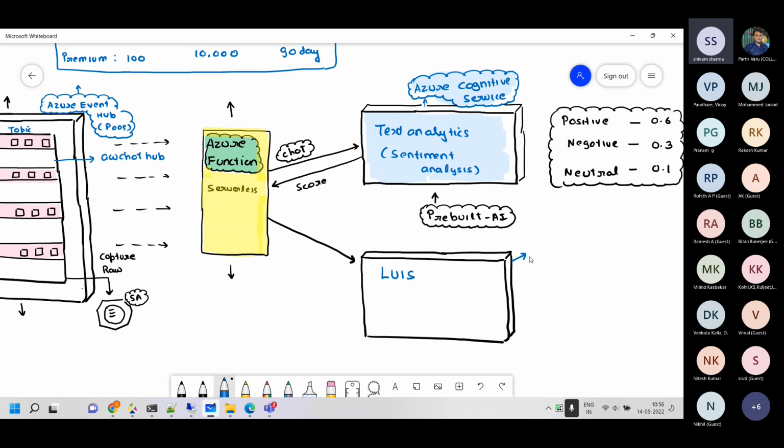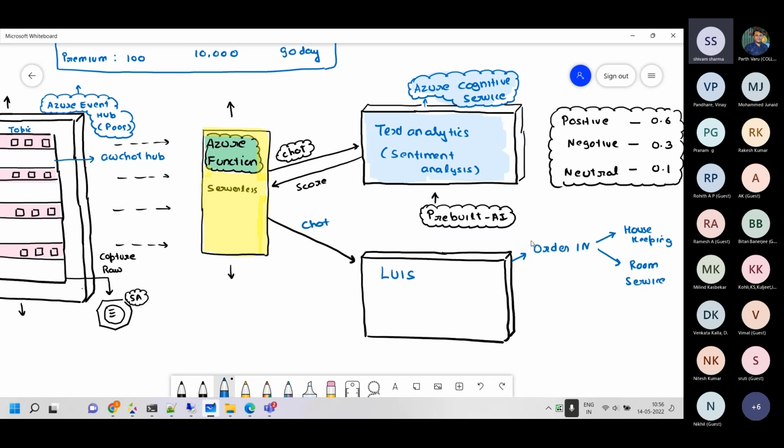Now in Lewis, we have created intentions. The intention which I have is called order in, and order in has two entities: one is housekeeping and the other one is room service. Whenever somebody sends a chat, that's the utterance.